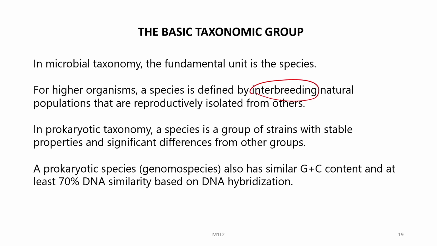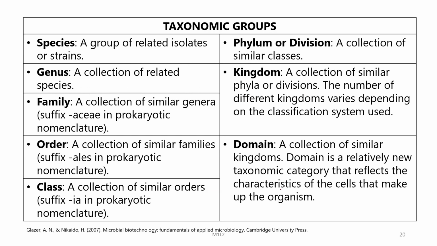A prokaryotic species also has similar G plus C content and at least 70% DNA similarity based on DNA hybridization or sequencing data. So, briefly, the taxonomic hierarchy is as below, starting from the species. Below that we have of course the pathovars and strains, which we are not discussing here. So, species is a group of related isolates or strains.